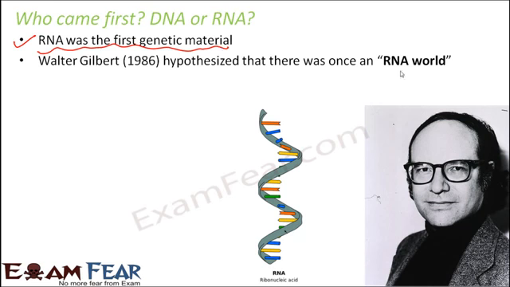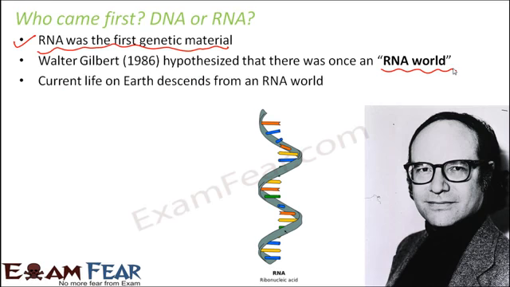Now, this concept of RNA world was believed by some, not believed by some, but there are certain evidences which show that yes, RNA world existed. As per this hypothesis, the current life on Earth descends from an RNA world. So this RNA world is a sort of hypothetical world where RNA performed all the functions which are today performed by DNA and proteins.